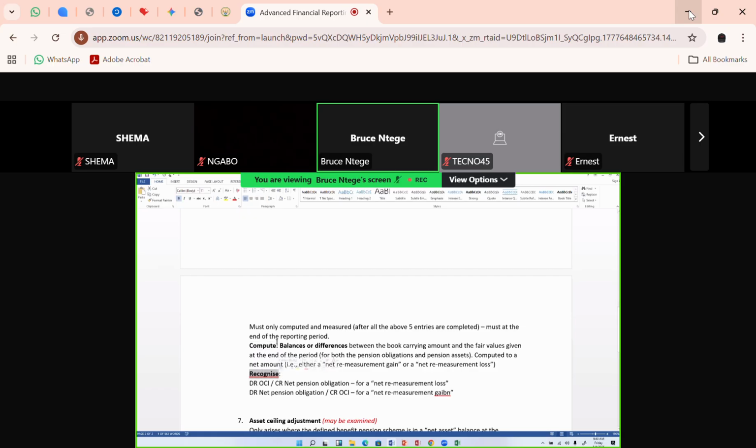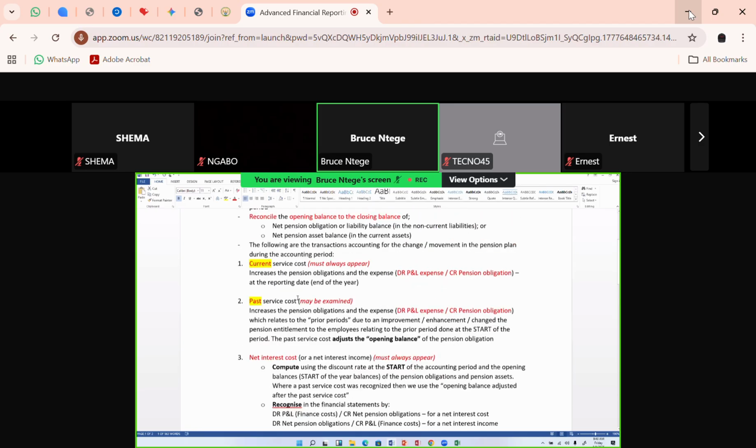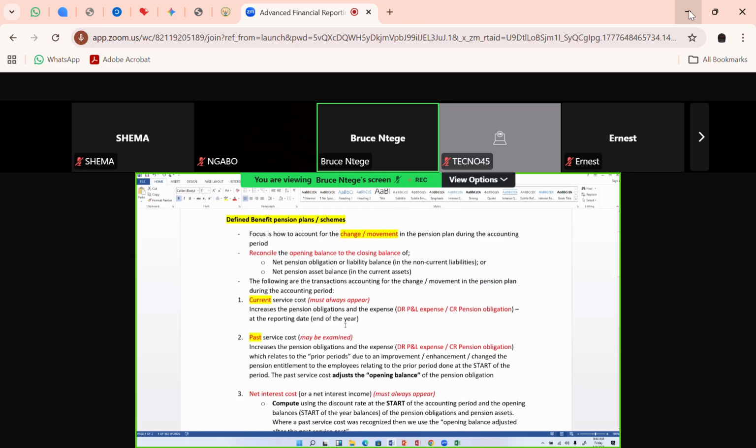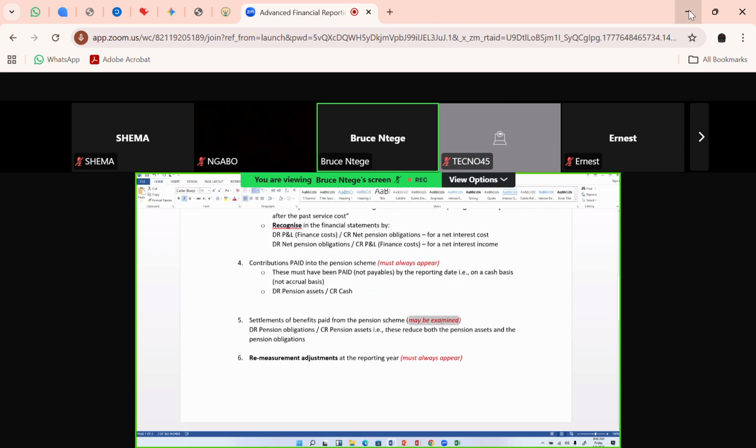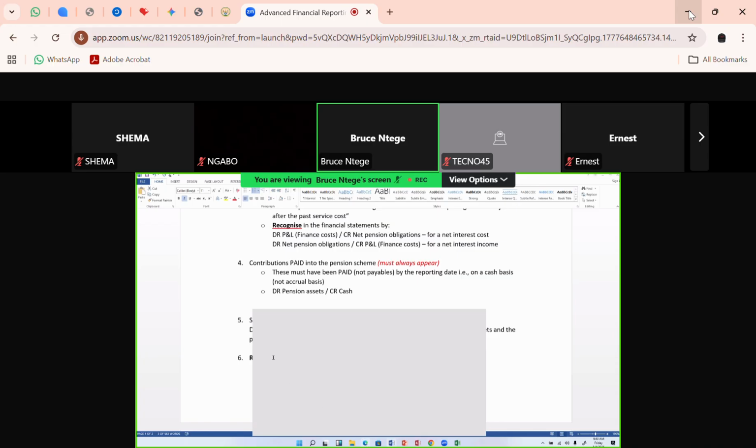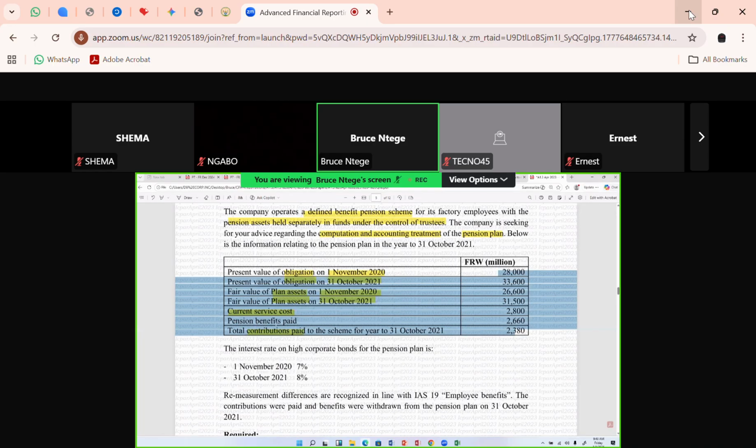What may come or may not come can be a past service cost. That one is not a must; it can come, it may not come. What may come or may not come is the settlements for those employees who have completed and are settled. Here, if you see this question, that one came: the pension benefits paid.